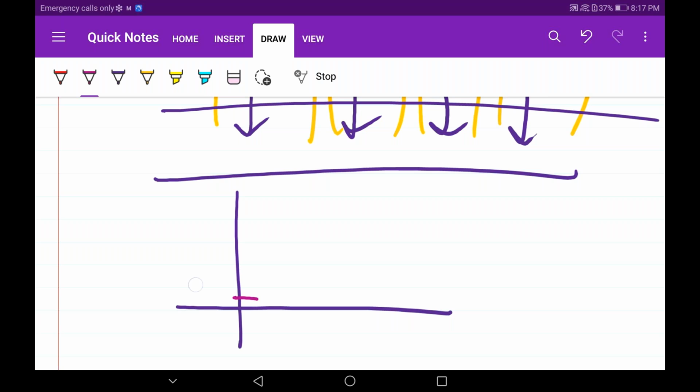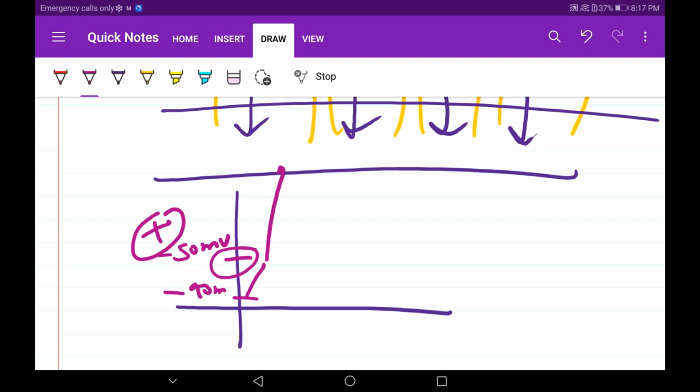Here it is, our graphical representation. Initially, we were at minus 90 millivolts. Then suddenly it increased to minus 50 millivolts because of few sodium channel activation due to SA node stimulation, depolarization. Now suddenly we reach the threshold. This is our threshold. What will happen now? Overshoot. Till here, this is all the same as in our action potential.